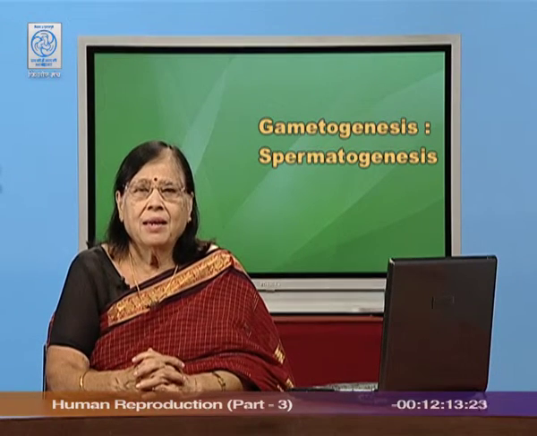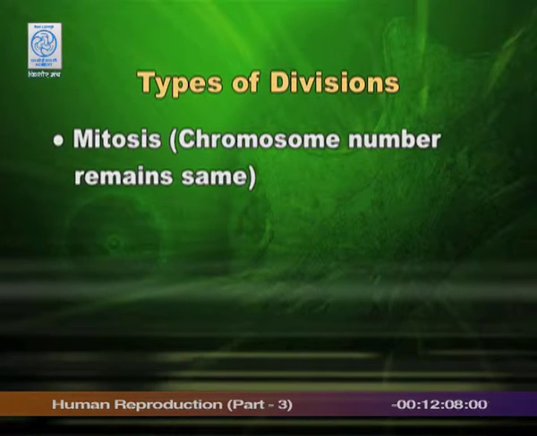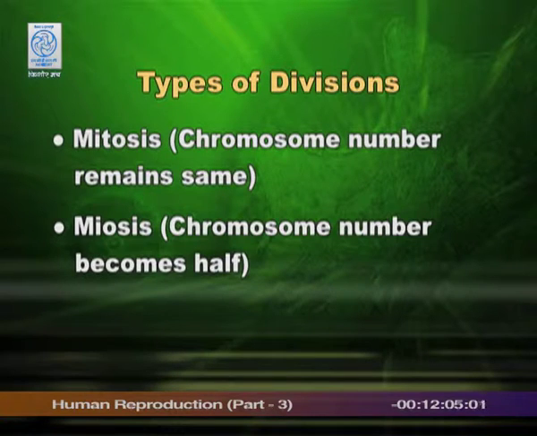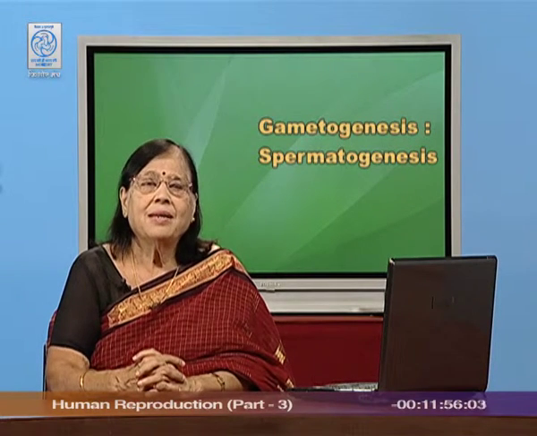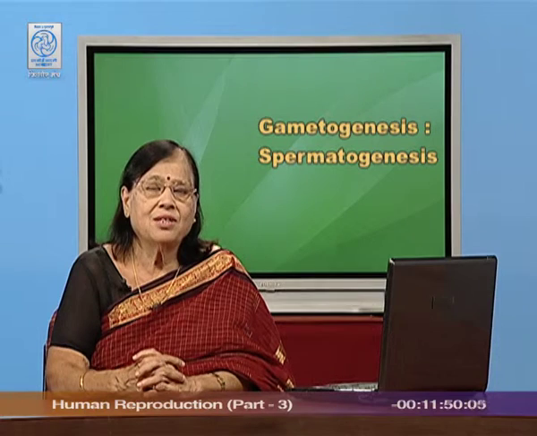At this point, I would like to remind you that division is of two types. One is mitosis and one is meiosis. In mitosis, chromosome number remains the same, but in meiosis, chromosome number becomes half. That is one point to remember. The second point is, in meiosis there are two continuous divisions. The first one is reduction division and the second one is simple mitosis. I am giving you these details because I am going to apply them while explaining spermatogenesis to you.